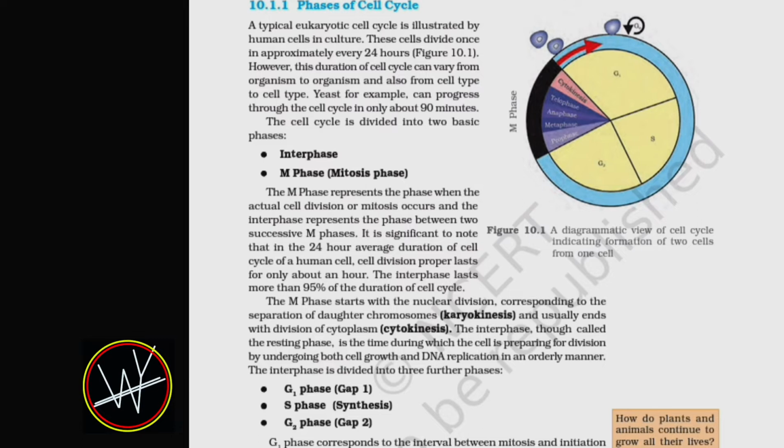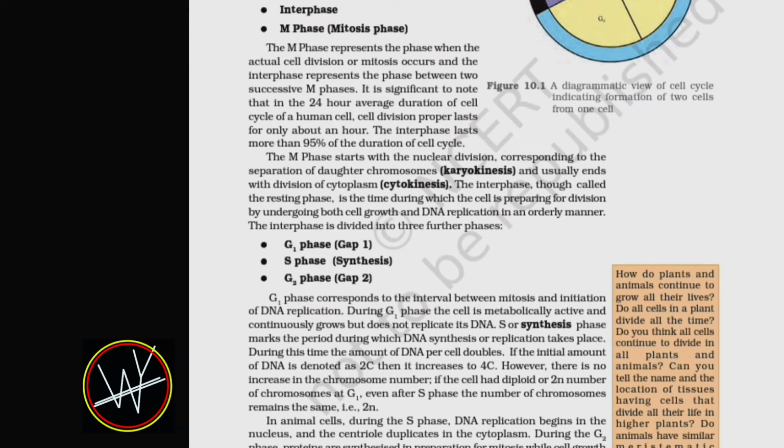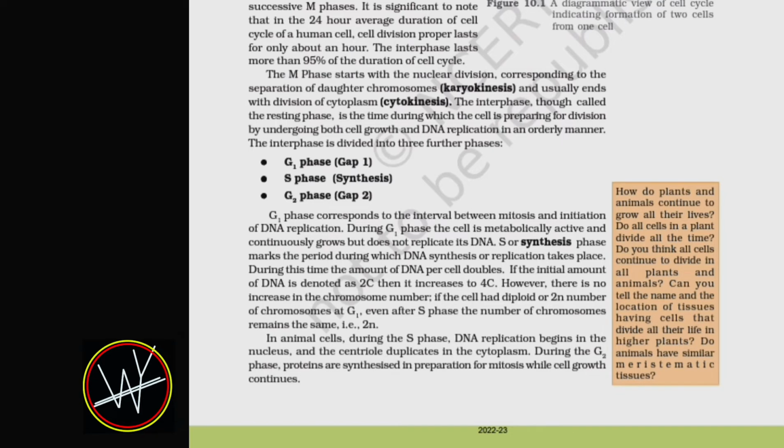The cell cycle is divided into two basic phases, that is interphase and M phase, that is mitosis phase. The M phase represents the phase when the actual cell division or mitosis occurs, and the interphase represents the phase between two successive M phases. It is significant to note that in the 24-hour average duration of the cell cycle of a human cell, cell division proper lasts for only about an hour. The interphase lasts more than 95% of the duration of the cell cycle.